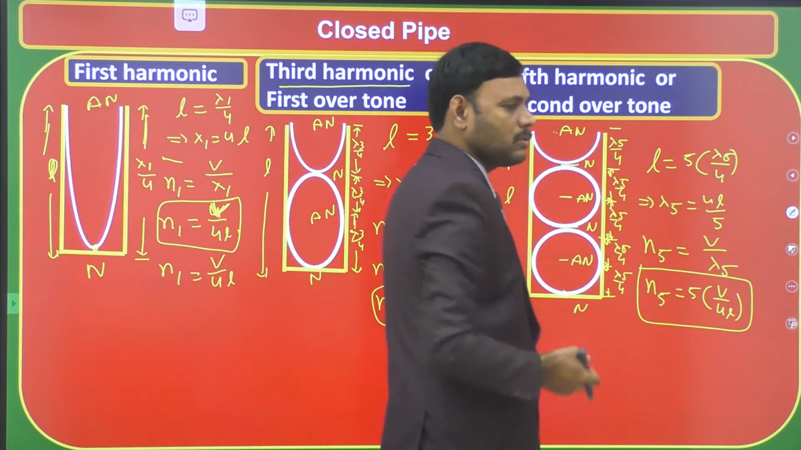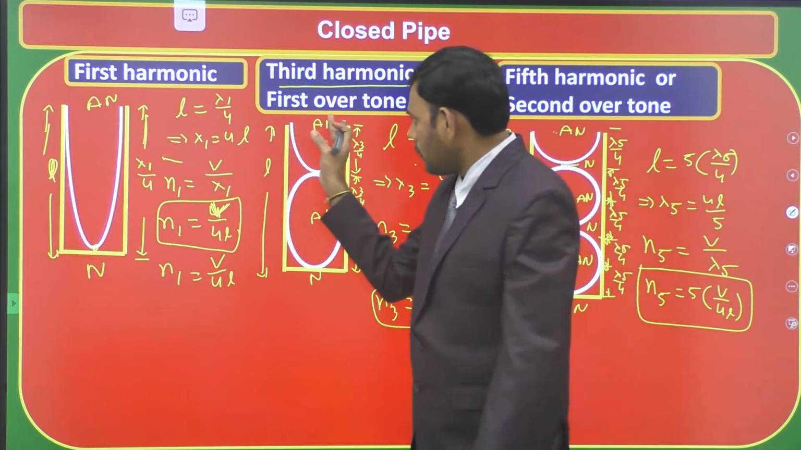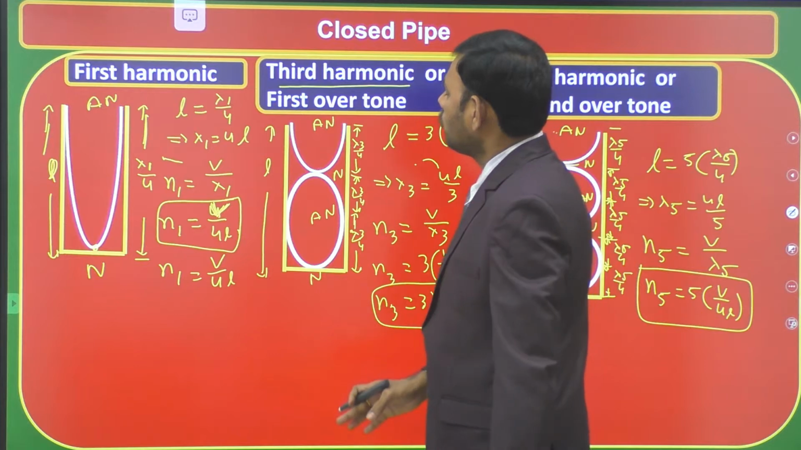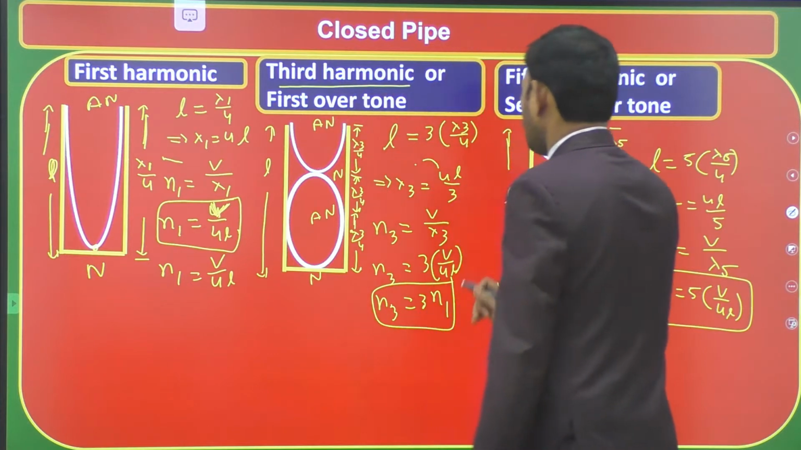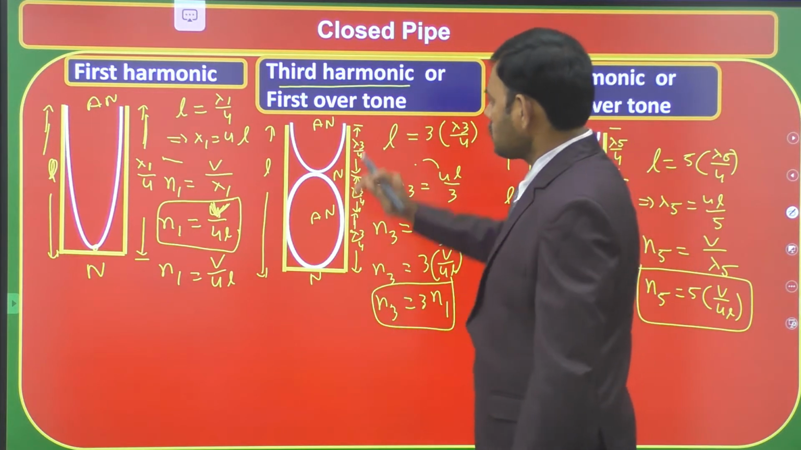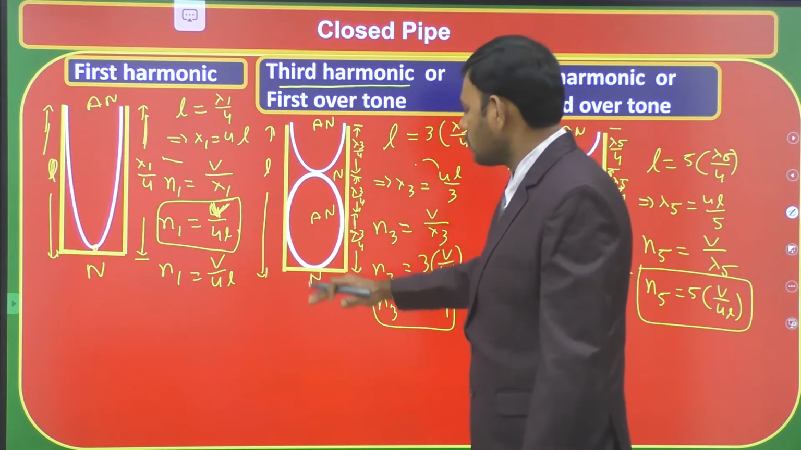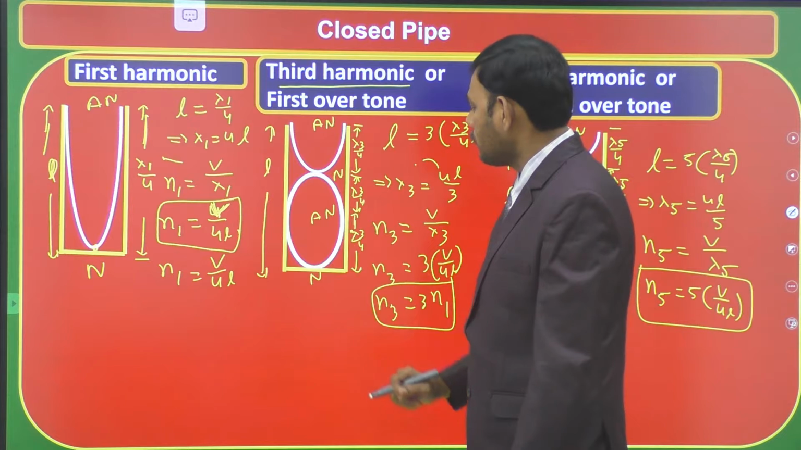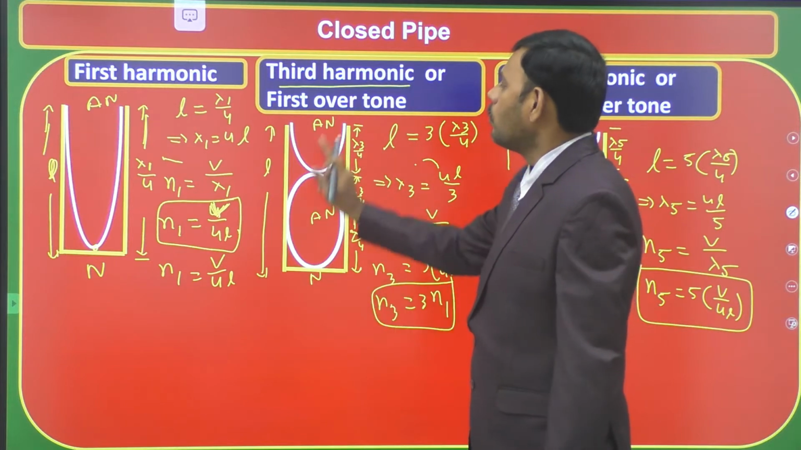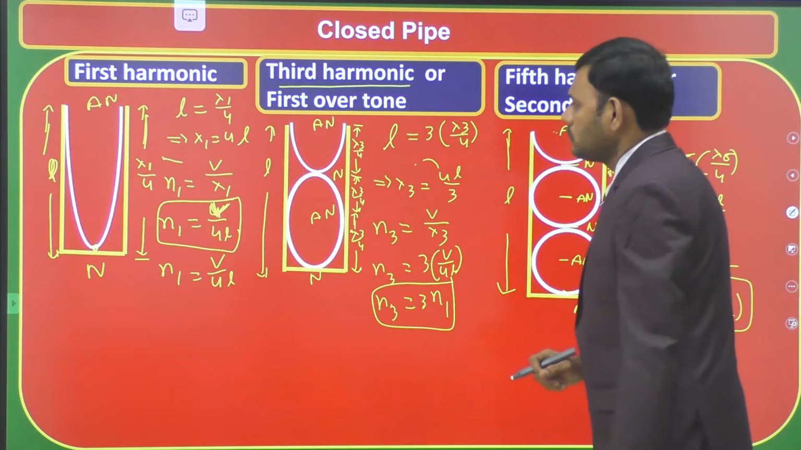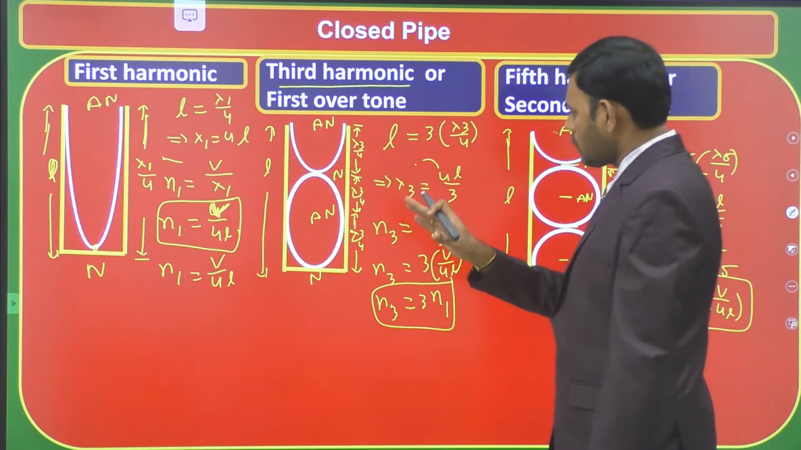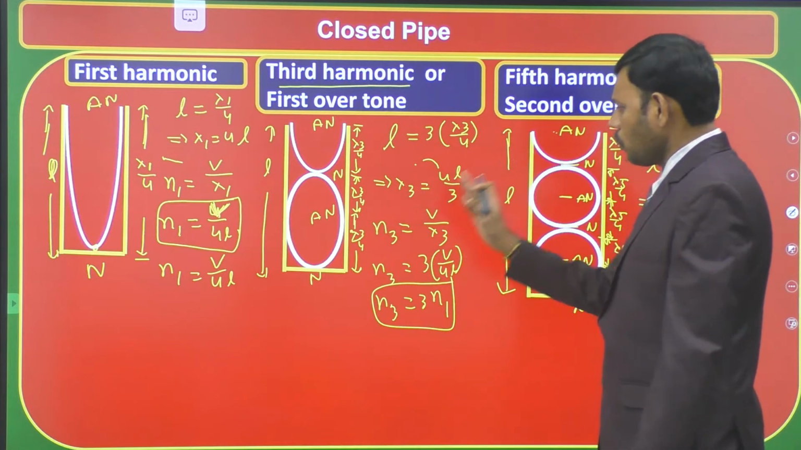So the successive modes of vibration in a closed tube: only odd harmonics exist, because of the antinode formed at the open end and the node at the closed end. Because of this reason, only odd number harmonics exist. Even harmonics do not exist in a closed tube.